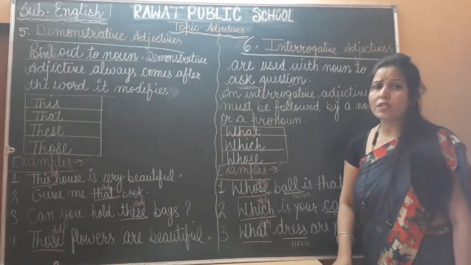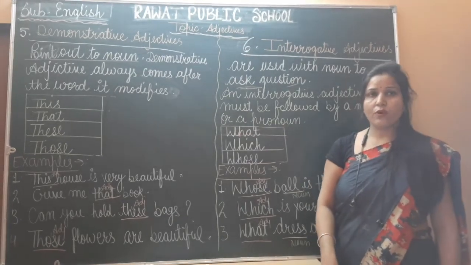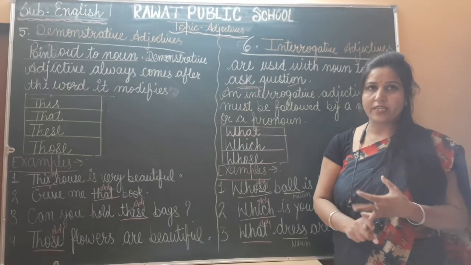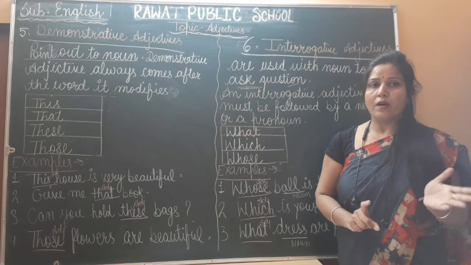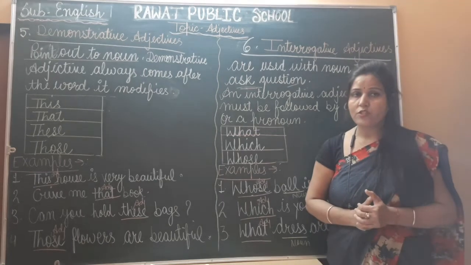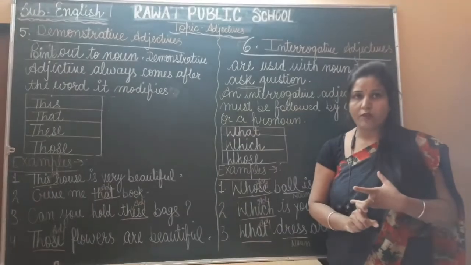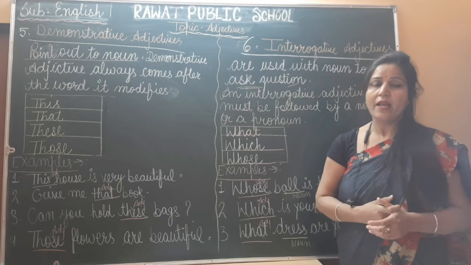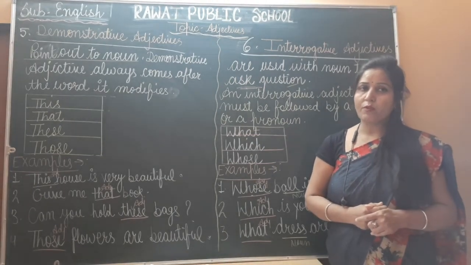Okay, so this is all about the adjective and kinds of adjective. So students, we have understood kinds of adjective and the definition of adjective. What is an adjective? An adjective is a word that describes a noun or pronoun. And the kinds of adjective: adjective of quality, adjective of quantity, adjective of number, possessive adjective, demonstrative adjective, and interrogative adjective. So I hope now you have understood everything about the adjective.